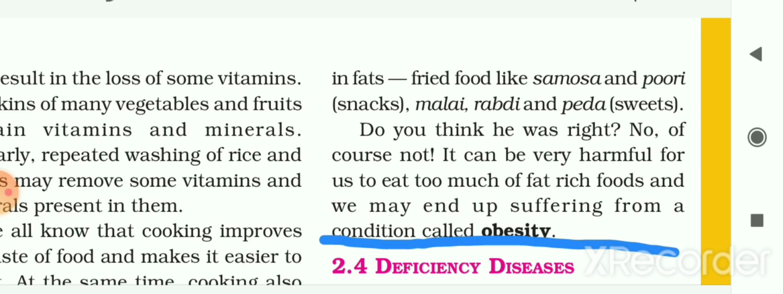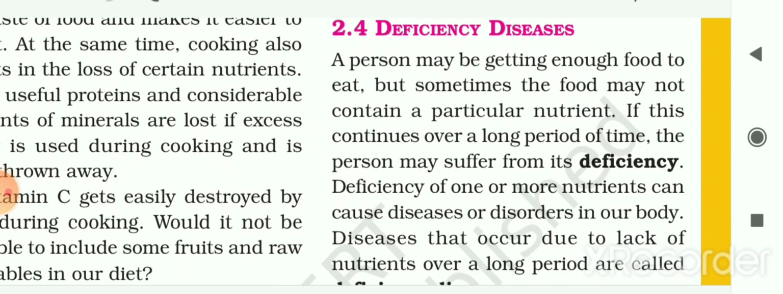No, of course not. It can be very harmful for us to eat too much of fat rich foods, and we may end up suffering from a condition called obesity. If we continue to eat this kind of food, we may suffer from obesity. So now let us see some deficiency diseases. A person may be getting enough food to eat, but sometimes the food may not contain a particular nutrient. If this continues over a longer period of time, the person may suffer from its deficiency.